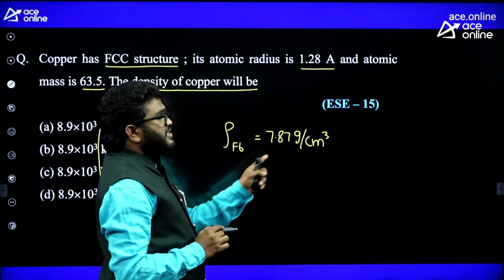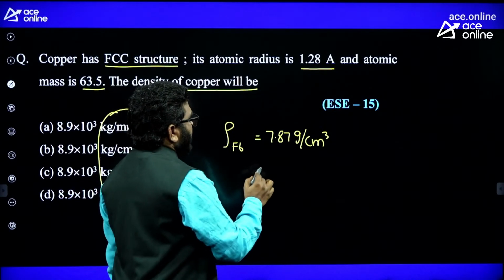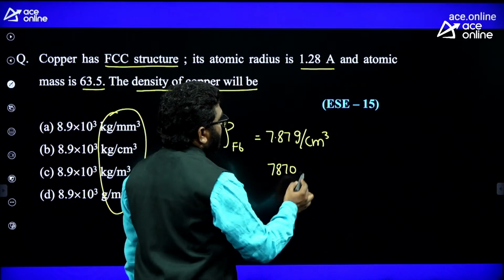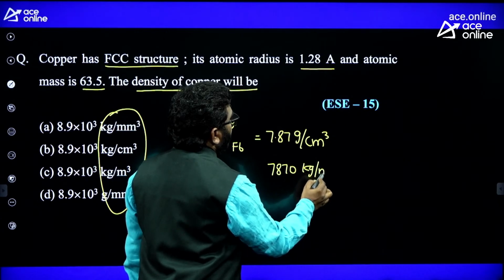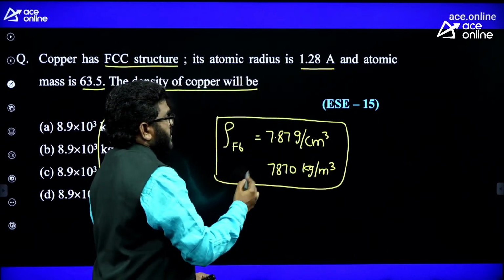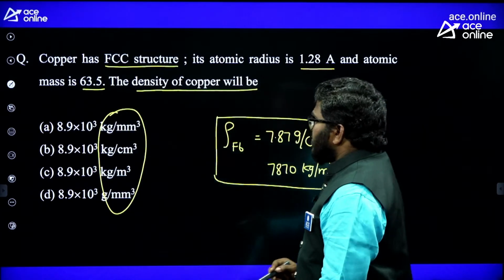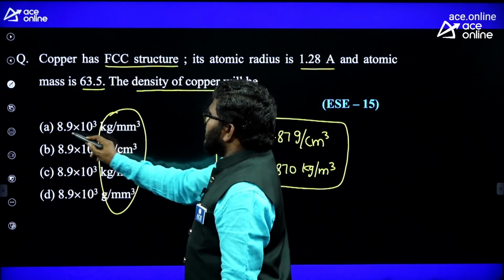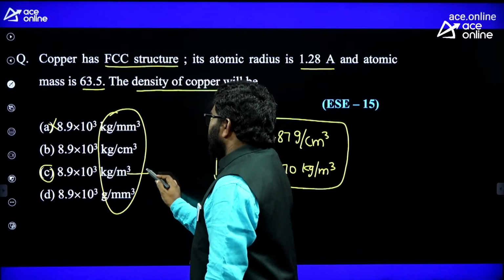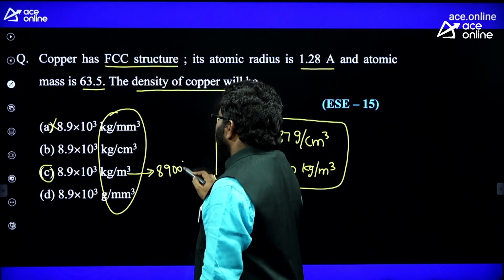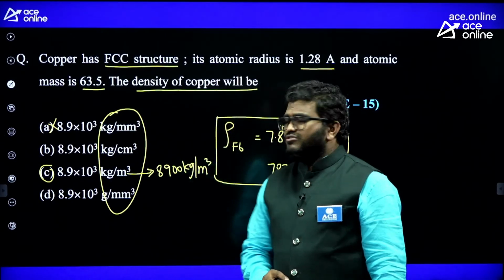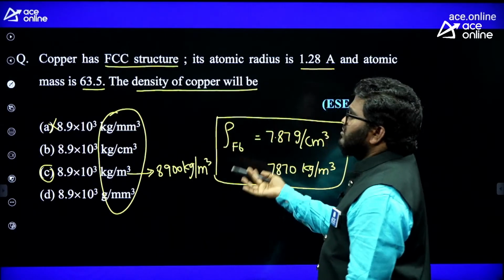Grams per centimeter cube, grams per cc, you can write it as 7,870 kg per meter cube. Some textbooks give 7,850. So from this you can understand that for a metal, the density is more or less in thousands of kg per meter cube. Now if you observe carefully, this option is not correct, kg per mm cube. This is the correct answer, because 8.9 means 8,900 kg per meter cube. The density of copper is more than the density of iron. So just based on the units you will get to know.